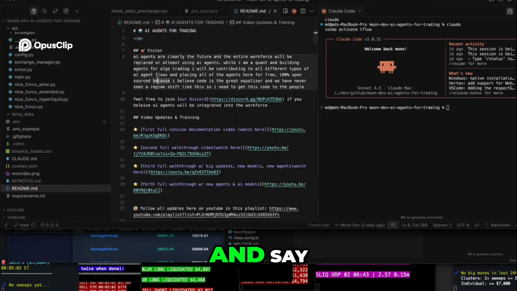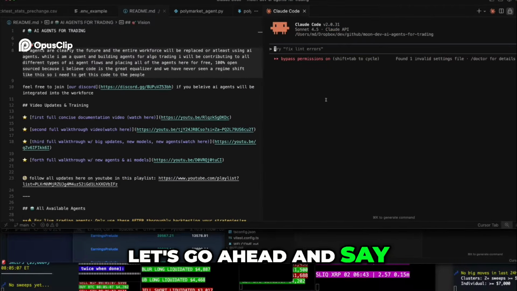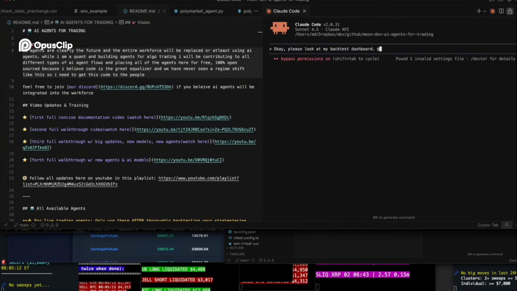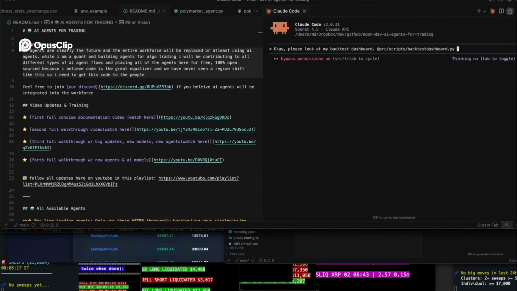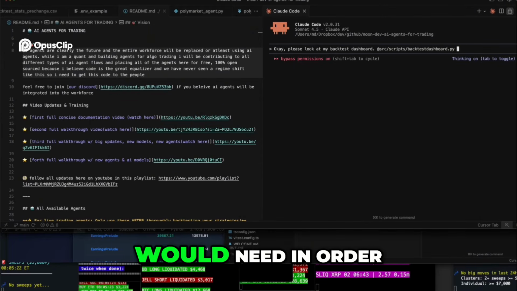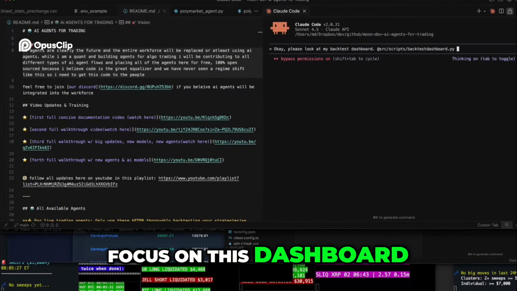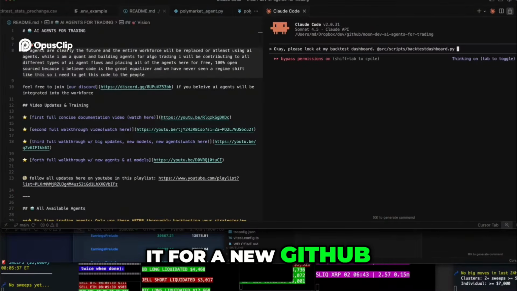Let's go ahead here and say, okay, please look at my backtest dashboard.py and tell me the files it's dependent on, and what files I would need in order to pull out and put it into a new GitHub. I think this GitHub's getting a little too thick for it, and I would like to focus on this dashboard a bit. So what files is it dependent on? How would I structure it for a new GitHub? Yeah, go ahead and answer that.